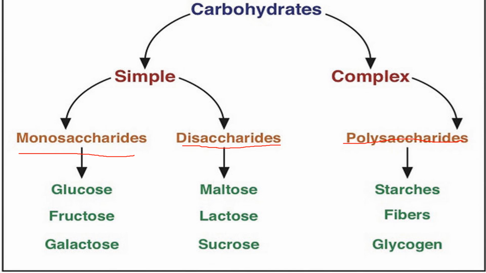Monosaccharides are simple sugars. Mono means single and saccharides means sugar. They are composed of a single sugar unit.